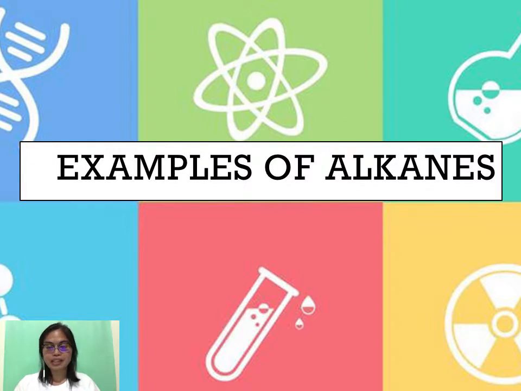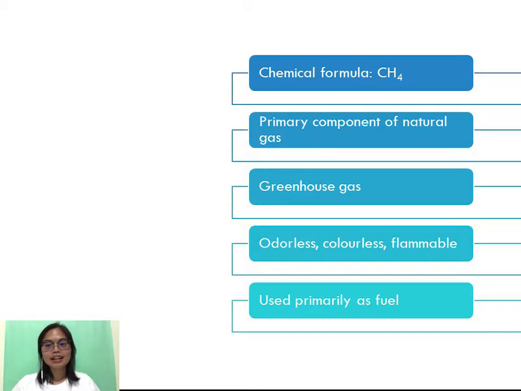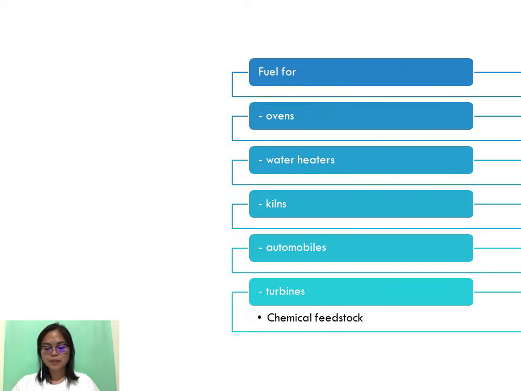I will now be talking about examples of alkanes and their applications. The simplest alkane is methane, a saturated hydrocarbon with the chemical formula CH4. It is a primary component of natural gas and also a greenhouse gas, emitted from both natural and human sources. It is odorless, colorless, and flammable, thus its primary use is as fuel to make heat and light. Methane can be used as fuel for ovens, water heaters, kilns, automobiles, and turbines, just to name a few. Another application of methane is as chemical feedstock to produce hydrogen gas and subsequently ammonia.